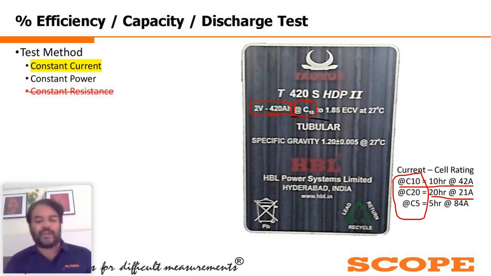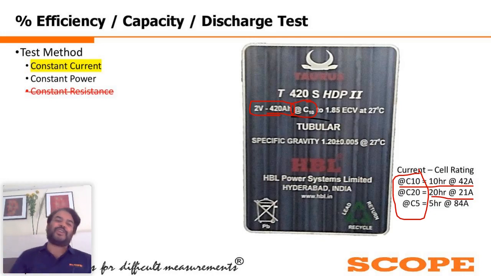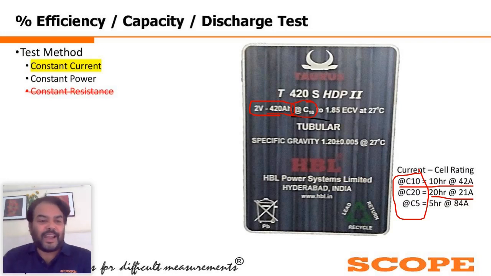C5 ratings are also available. Whatever number follows the C is the number of hours. Within that many hours, the rated ampere hour should be drained. The remaining quantity is the current. So if it is mentioned 420 ampere hours at 20 hours, it is very clear: I have to draw a current of 21 ampere for a duration of 20 hours.